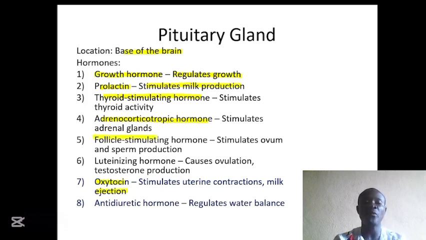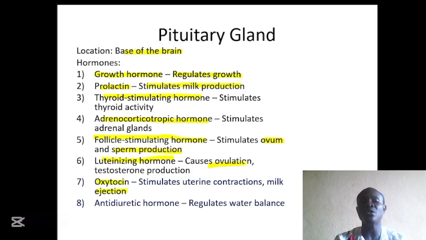And we have the follicle stimulating hormone that will act on the testes and the ovaries in order to produce gametes. It will act on the ovaries to start the development of the ovum, and it will act on the testes in order to start sperm production. And we have luteinizing hormone. The luteinizing hormone causes what we call ovulation. Ovulation is the release of the egg from the ovary into the fallopian tube.